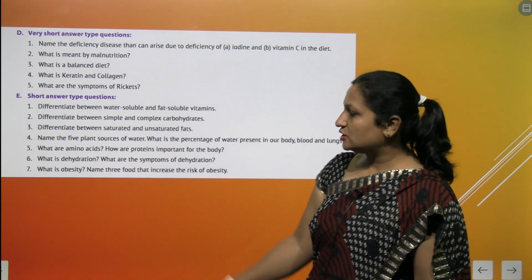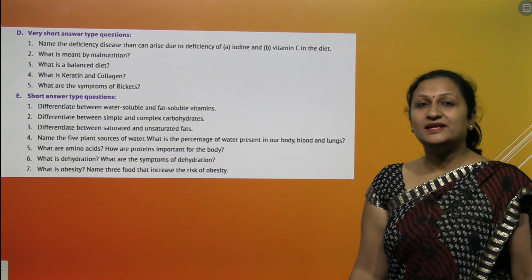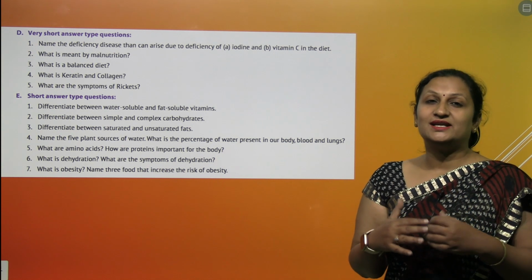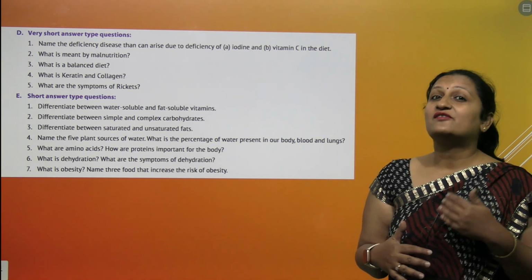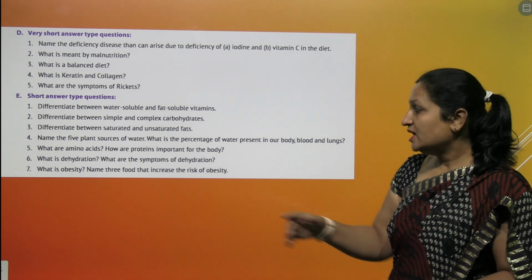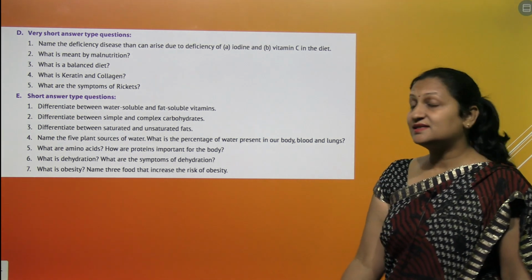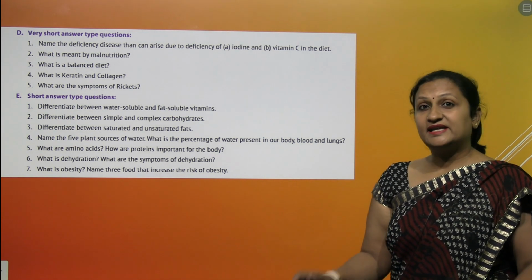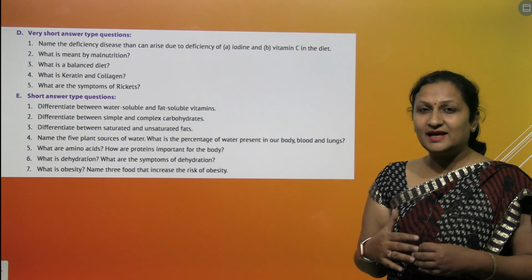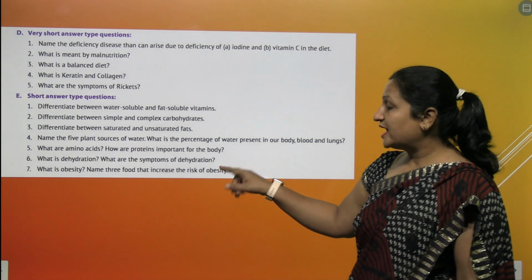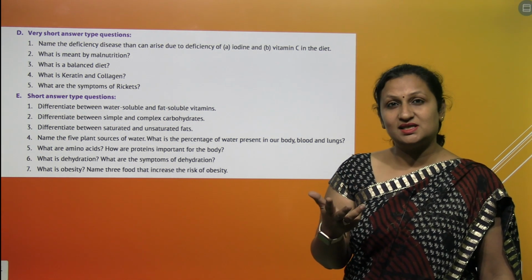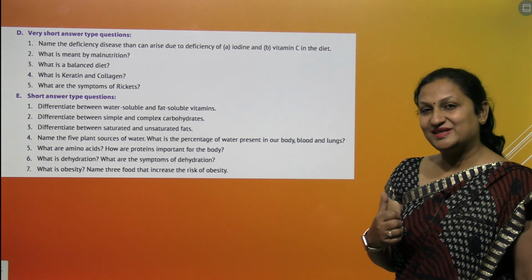Next question, what is obesity? Obesity is the medical condition in which excessive fat accumulates inside your body and it will have a very adverse effect on your health. Name three foods that increase the risk of obesity. It can be fried food. Excessive frying makes the food unhealthy. So fried food, French fries, pizza, pasta, sweetened juices all lead to obesity.